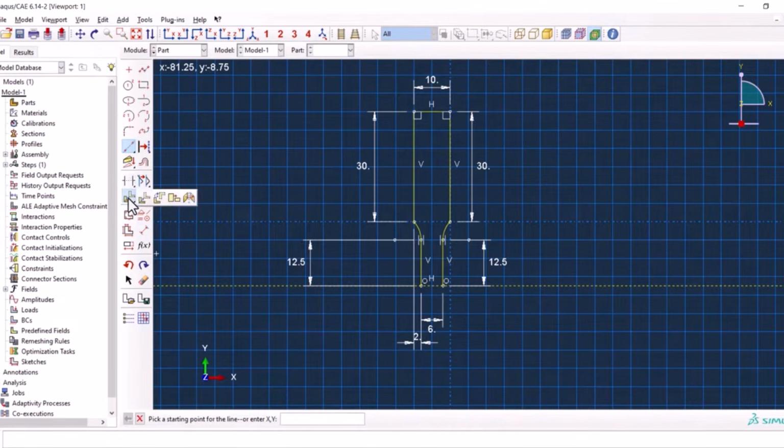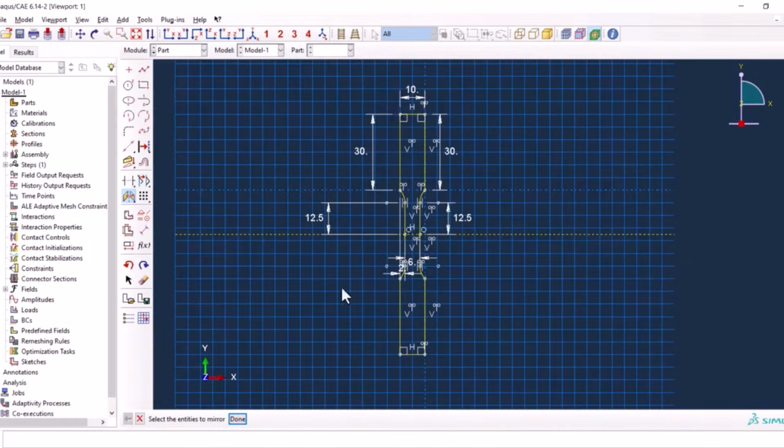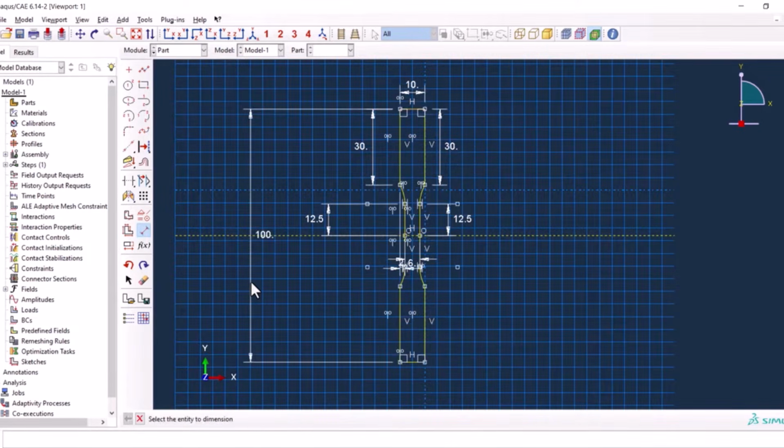So by left clicking on this one and holding, we can go for mirroring. We want to copy, we pick the mirror line and we choose all instances, and as you see here we have our model mirrored. This one should be 100. So yeah, that's okay.